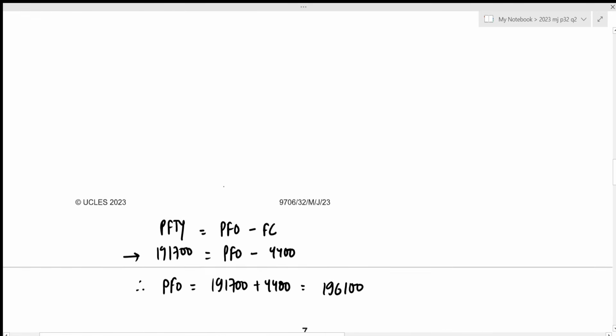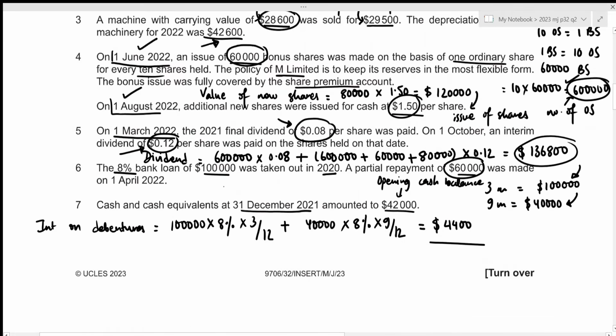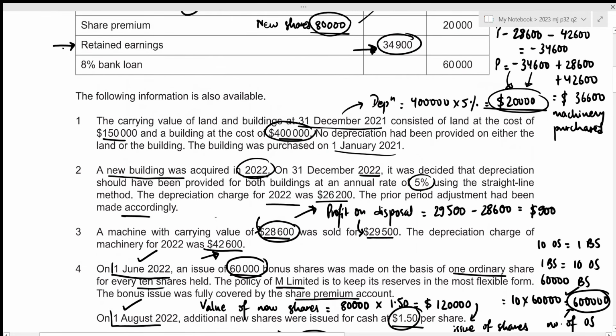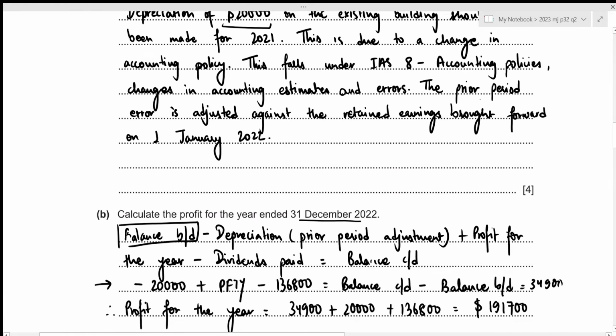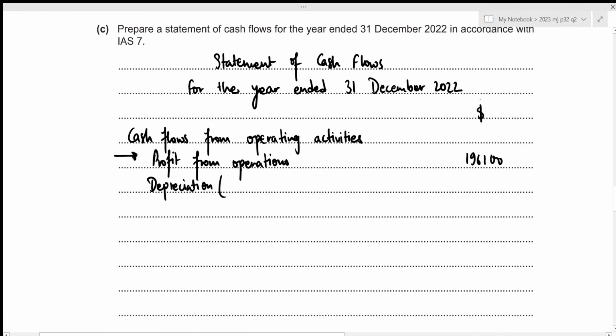And the depreciation given in the information were for our buildings and then machinery. For buildings, it was 26,200. And for machinery, it was 42,600. Remember that we will not be adding this depreciation of 20,000 because this was the depreciation charge for 2021, whereas we're now preparing the cash flow statement for 2022. Okay, so the depreciation that we need to include will be 26,200 for building and 42,600 for machinery, which means that the total depreciation will be 68,800, and we are adding it back in order to exclude it